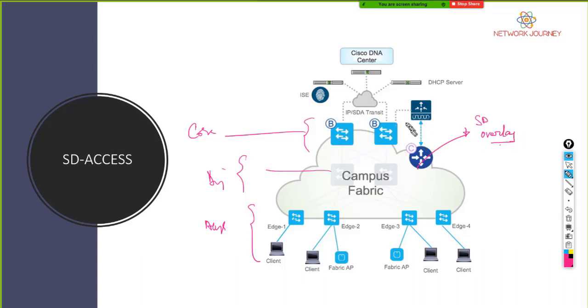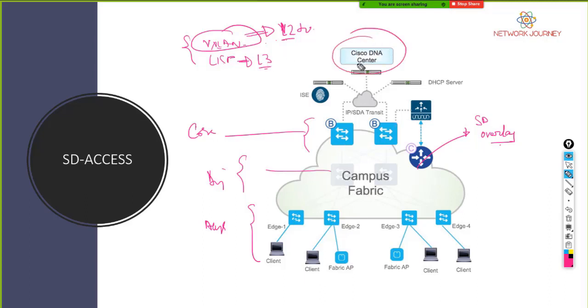You can see that the overlay and the underlay are being integrated at a certain point. So which protocols are integrating them? That's your VXLAN and LISP. LISP is used for L3. The only purpose we use VXLAN is because it's capable of L2 tunneling. That's the advantage of keeping this protocol.